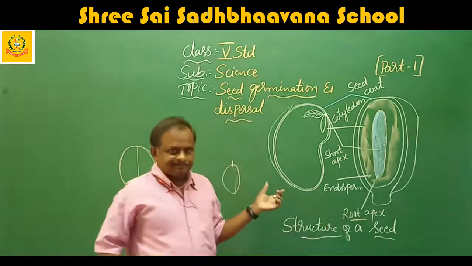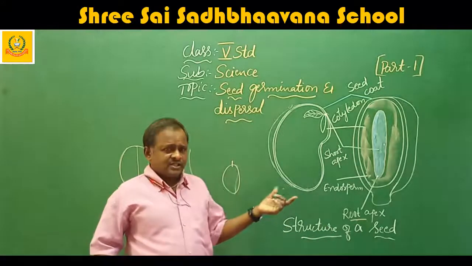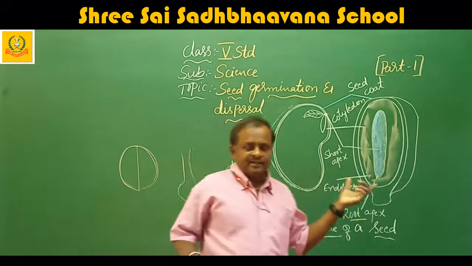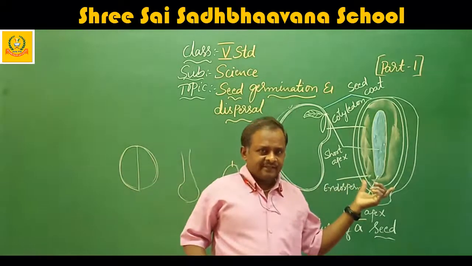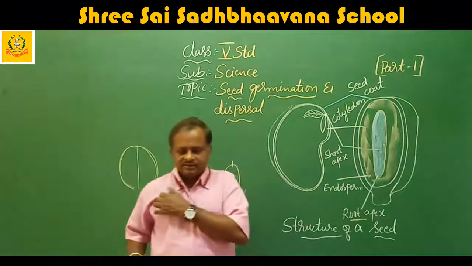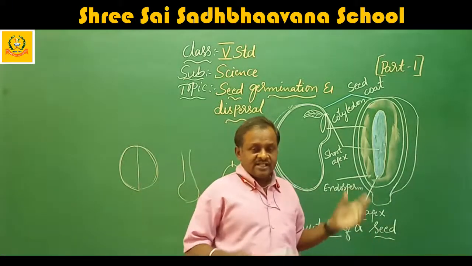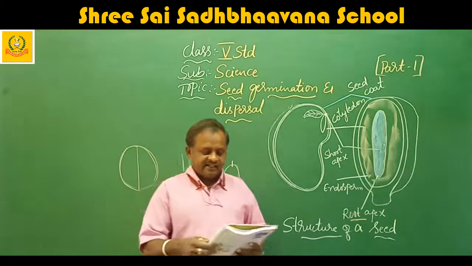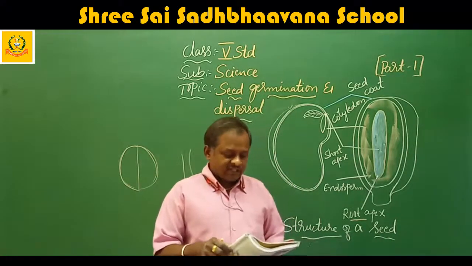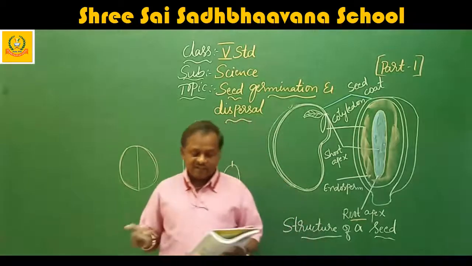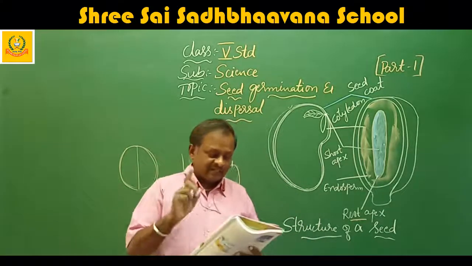For example, groundnut. What are the things you are using in your home for making food? They are all dicotyledons except ragi, wheat, and rice. They are all monocotyledons. Here it is explained: seeds with two cotyledons are called dicotyledons or dicots. Seeds of corn, rice and maize have only one cotyledon.